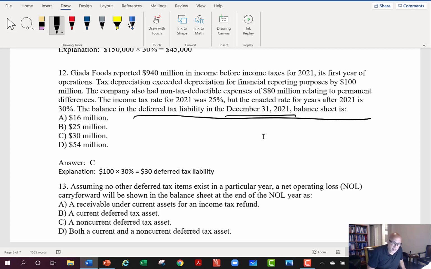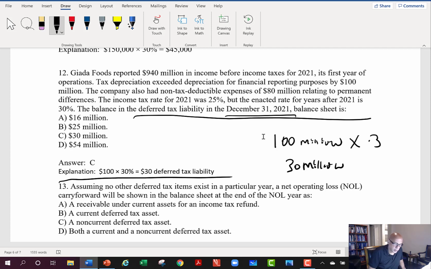And again, because that $100 million difference is going to reverse in future years, we would go ahead and use the future enacted rate. Again, it's got to be enacted. And so that gives me $30 million. You can kind of see the calculation down there. I'm not really adding much by writing that in. $30 million deferred tax liability based on that enacted future rate when that difference will reverse.